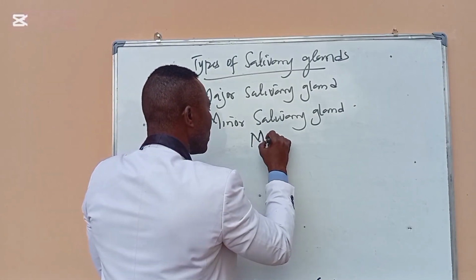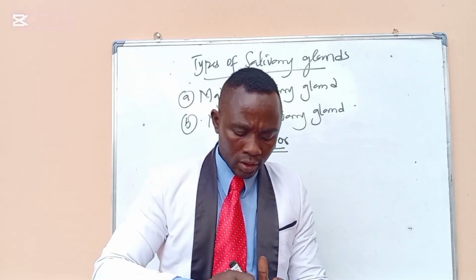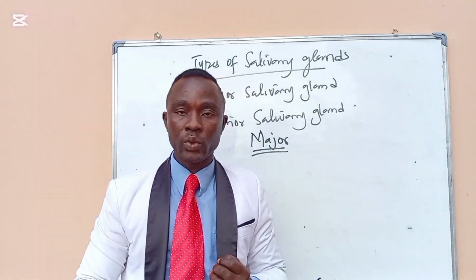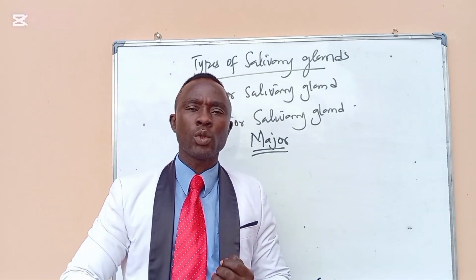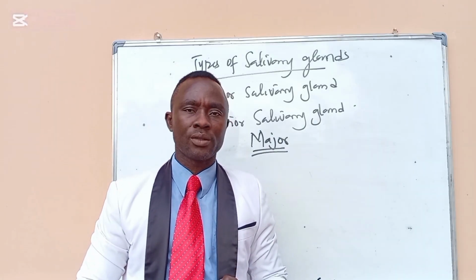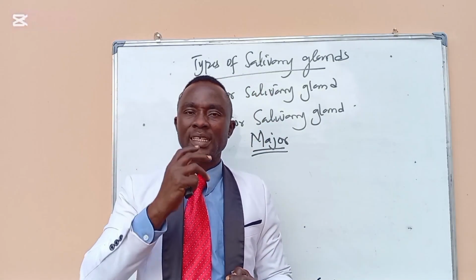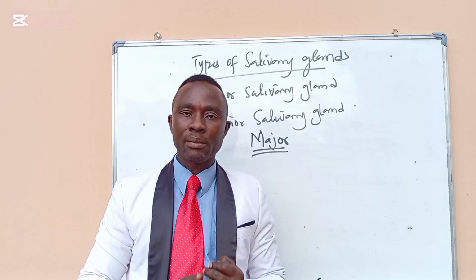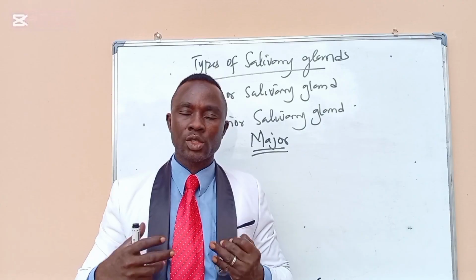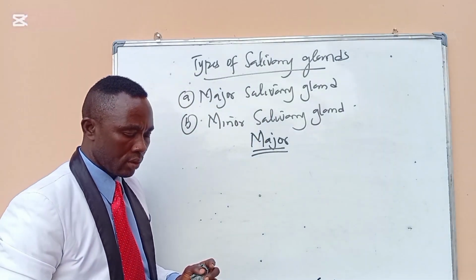So we'll go to the major salivary gland. Why do we call them major? We call them major, number one, because the volume of the saliva they produce is about 90% of the total saliva that is in the mouth. Then number two is their location. They are located outside the oral cavity. So they are not located in the mouth. They just secrete their contents through large ducts into the mouth.